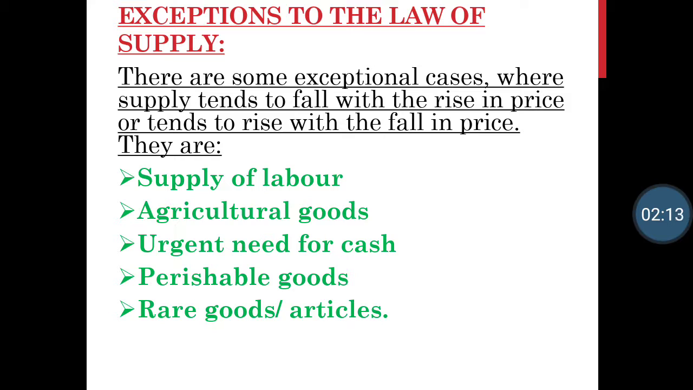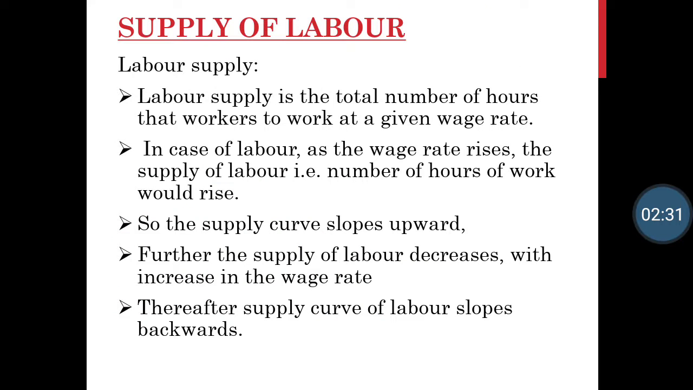These are the points, or we can say exceptions to the law of supply: supply of labor, agricultural goods, urgent need for cash, perishable goods, and rare articles or goods. Let us see one by one. First, we understand about supply of labor. Labor supply is the total number of hours that workers are willing to work at a given wage rate. This we will understand further with the help of a diagram and a table.